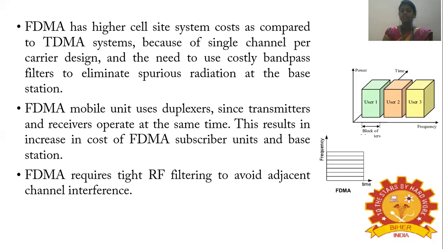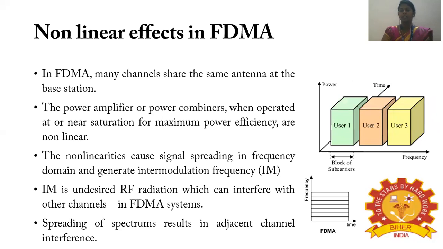Now, FDMA requires tight RF filtering to avoid adjacent channel interference. Also, there will be interference between the adjacent channels, and in order to avoid that, tight RF filtering is required. So there are many non-linear effects in FDMA. In FDMA, many channels share the same antenna at the base station. At the base station there is an antenna, and this antenna is used by many channels.